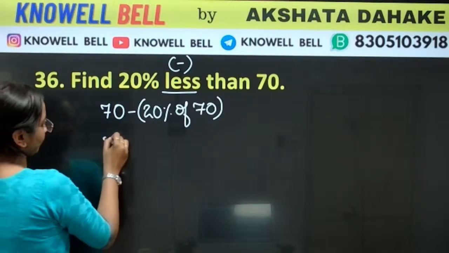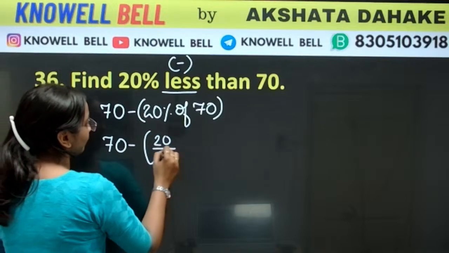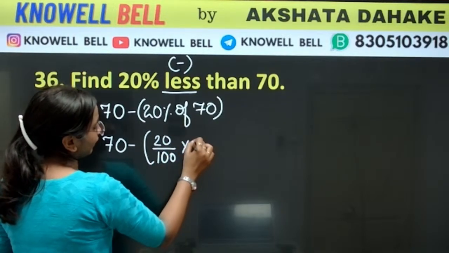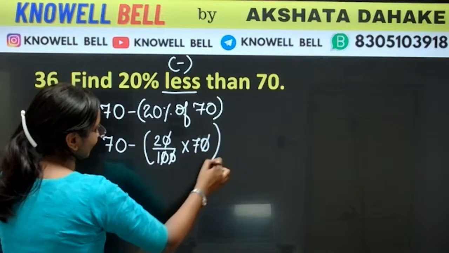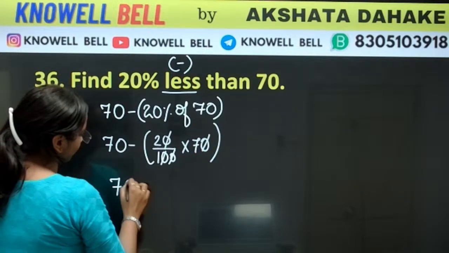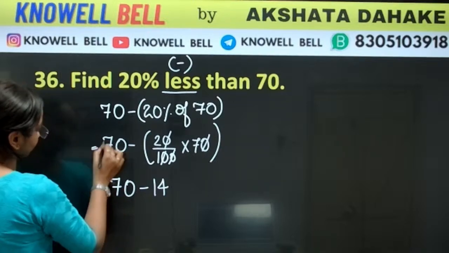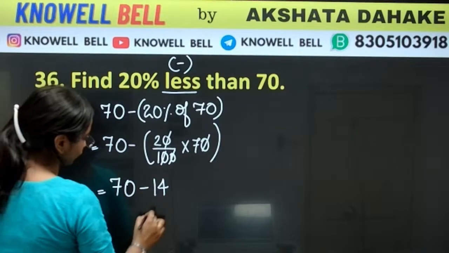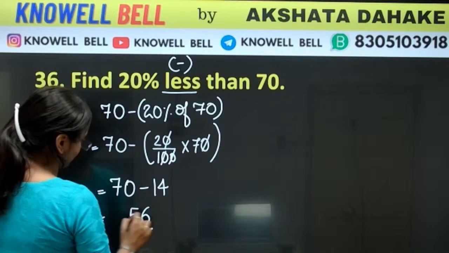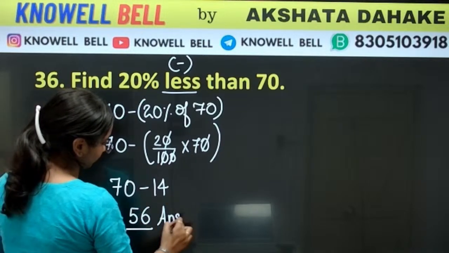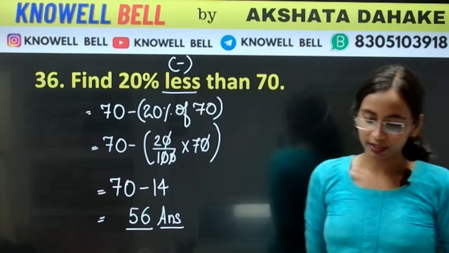So first, let us solve it. 70 minus 20% of 70 कितना होगा? 20 upon 100 into 70. 0 zeros got cancelled here. 7 multiplied by 2 is 14. 70 minus 14. How much we will get? 10 minus 4, 6. 6 minus 1, 5. So answer will be 56. Understood everyone? 56. 40% नहीं आएगा.